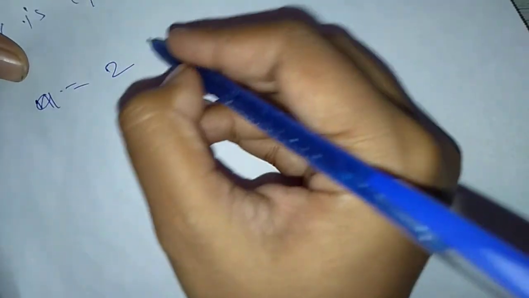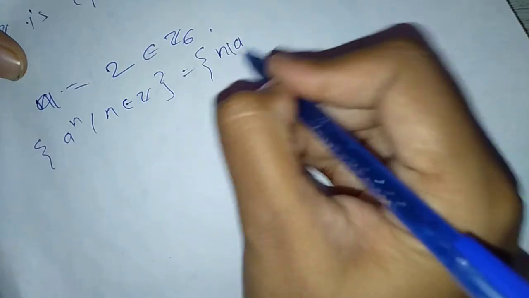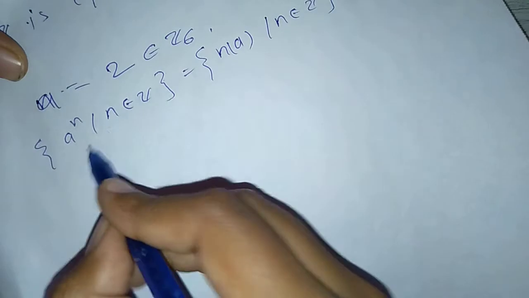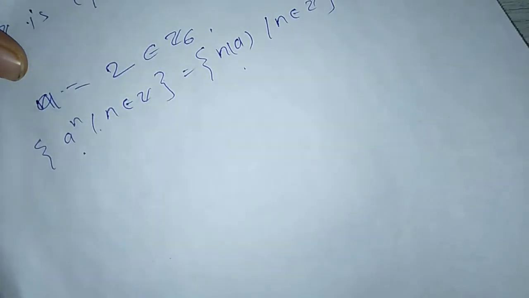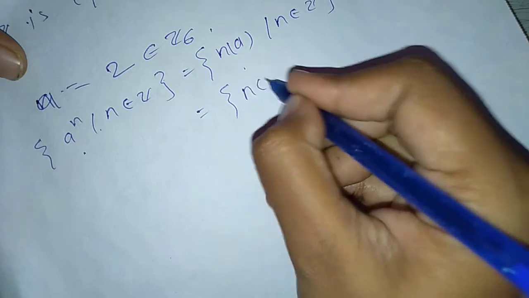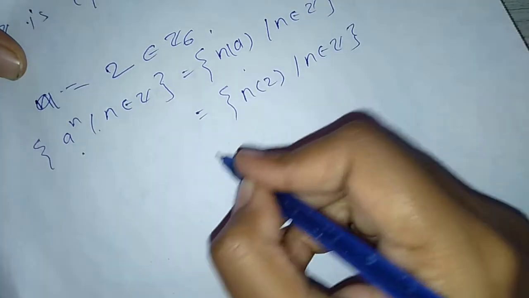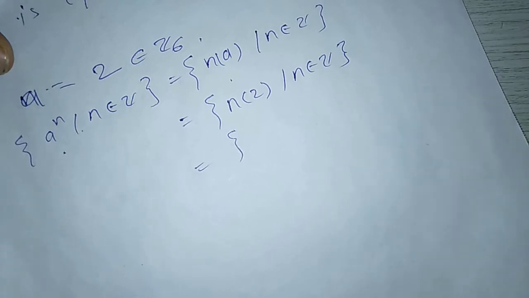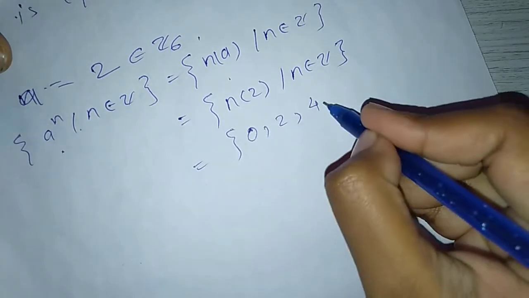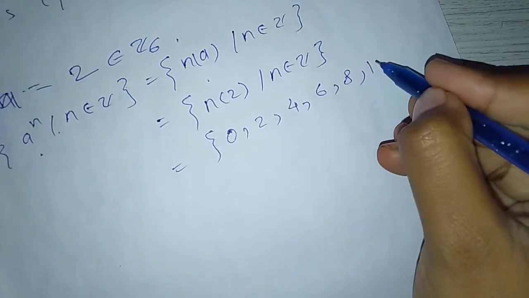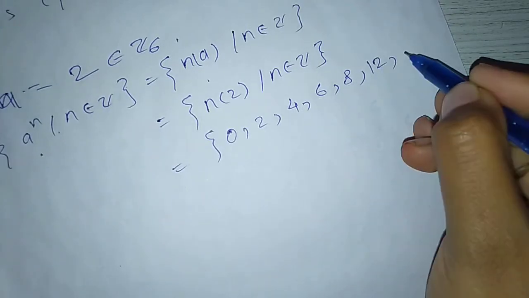Similarly, if we take a equal to 2 in Z6, which belongs to Z6, then a raised to n such that n belongs to Z is equal to n into a such that n belongs to Z. a raised to n equals n into a only in the additive group. With a equal to 2, n belongs to Z, put n equal to 0, 1, 2, 3 and so on. We get 0, 2, 4, 6, 8, 12 and so on.